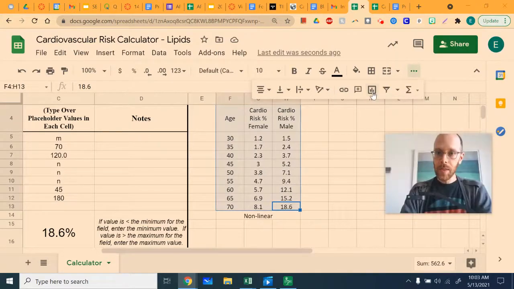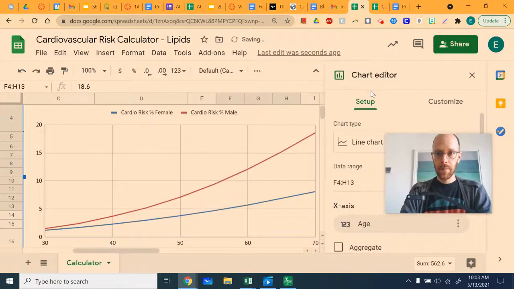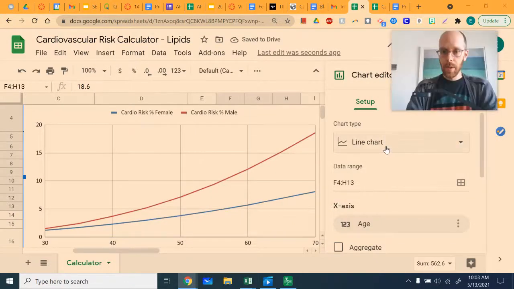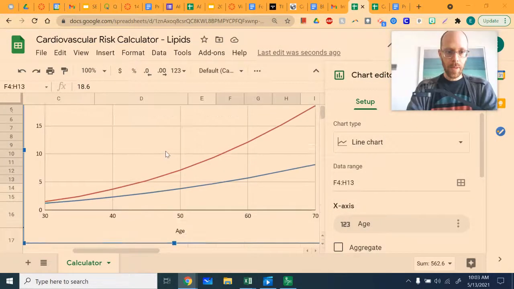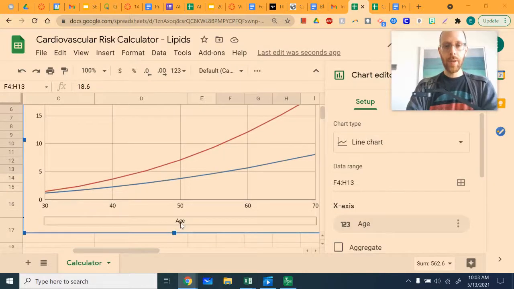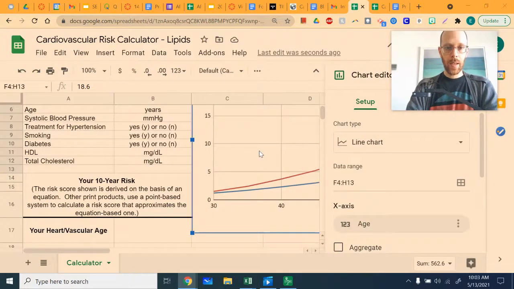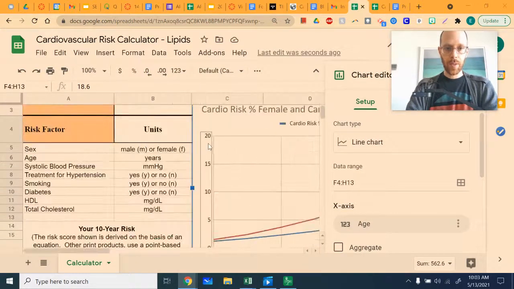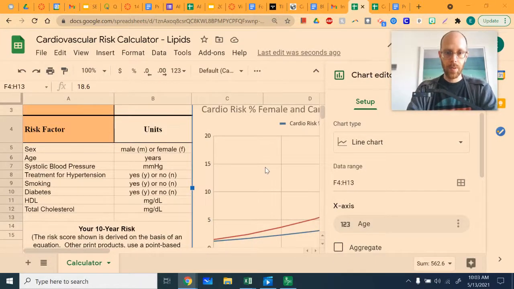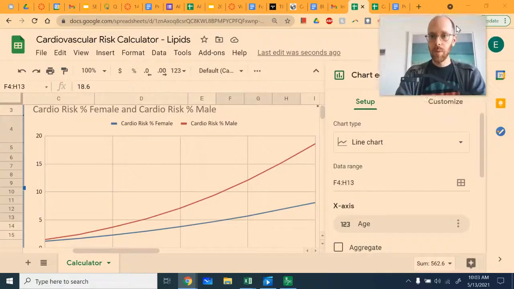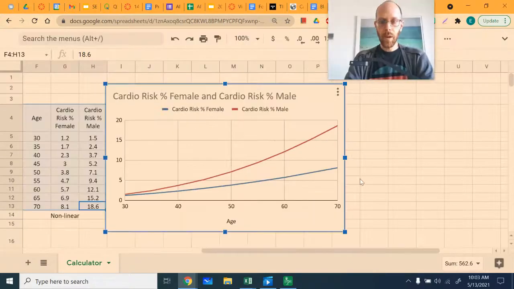And we can see that by creating a time plot. I'm going to highlight this table. I'm going to hit the plotting button. And you want to set this to line chart. And then you want to make sure that age is your variable here on this axis, and that cardiovascular risk is your variable on this axis. And you can see it is from 0 to 20%. Okay, well, what do we get out of that? All right, here we go.